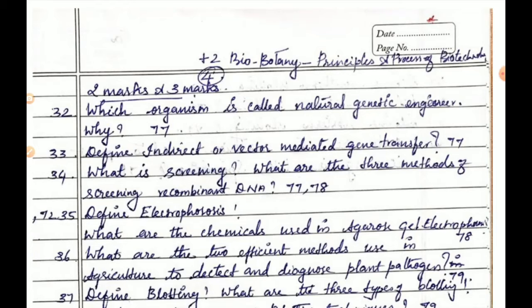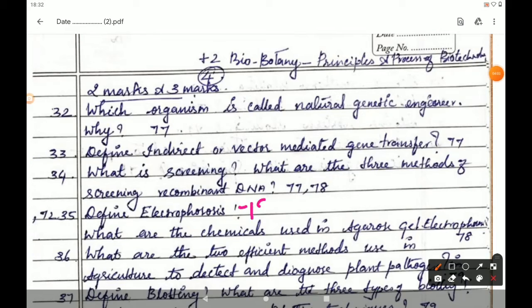The next question is, define electrophoresis. It is given in page number 78. Students, write down the page number 78. Electrophoresis is a separating technique used to separate different biomolecules with positive and negative charges. This answer is given under 4.6.4 molecular techniques, isolation of genetic material and gel electrophoresis.